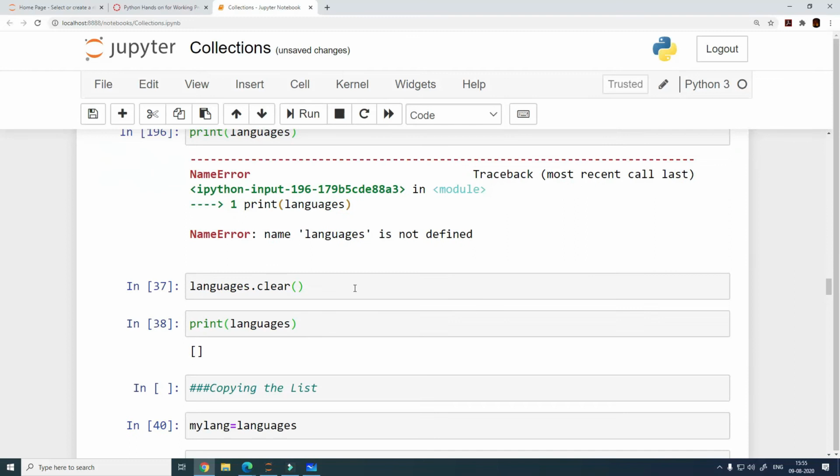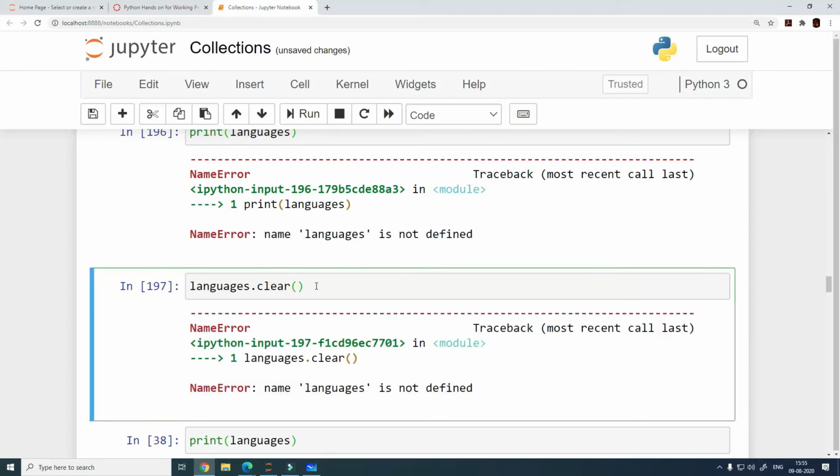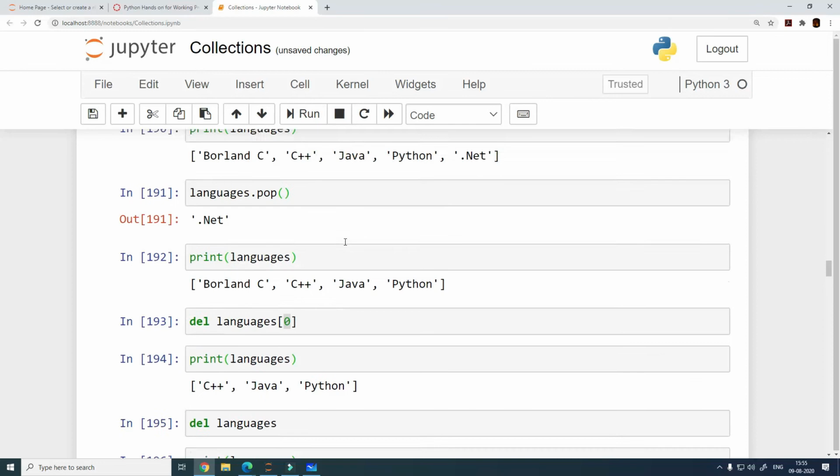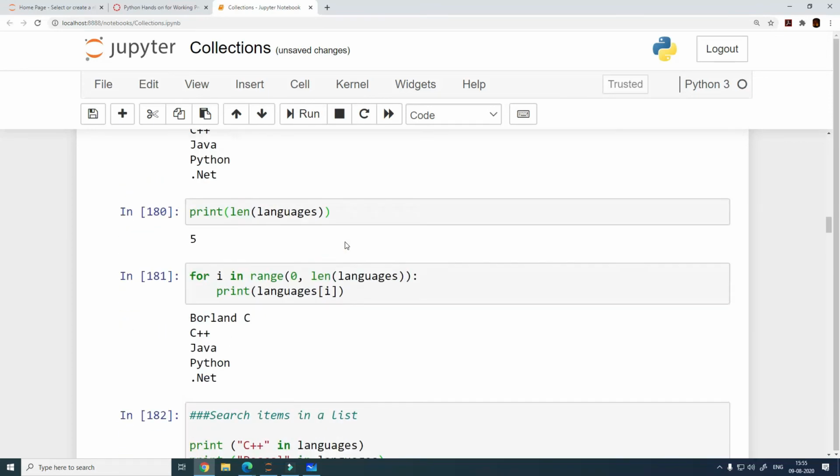There is another function that you can use, which is slightly different from del. It will not delete the variable, it will not delete the list itself, but it will just clear the elements of the list. So it will delete all the elements of the list, but let me first define the list, because my list is gone now.